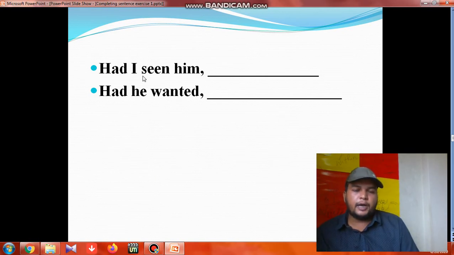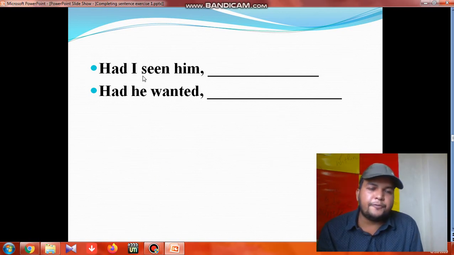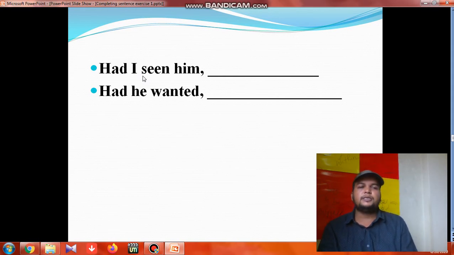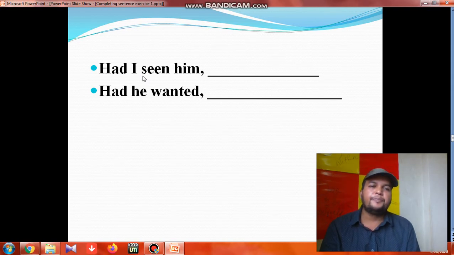So let's move to the next rule. This is also conditionals, but here you find that if is not used, but it also follows the structure of the condition, meaning third conditionals. So, had I seen him, had he wanted. The structure you followed for the previous rule, if plus past perfect, the same structure will be applied here. Understand?